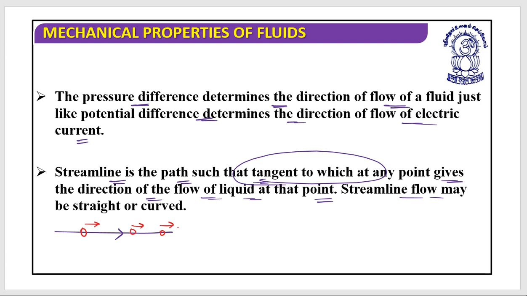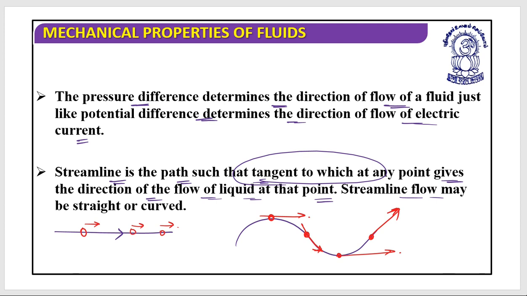But suppose the streamline is something like this. To find the direction in this situation, suppose at this point the direction of flow is this, at this point the direction of flow is this, and at this point the direction of flow is this. At every different instant it has a different direction.